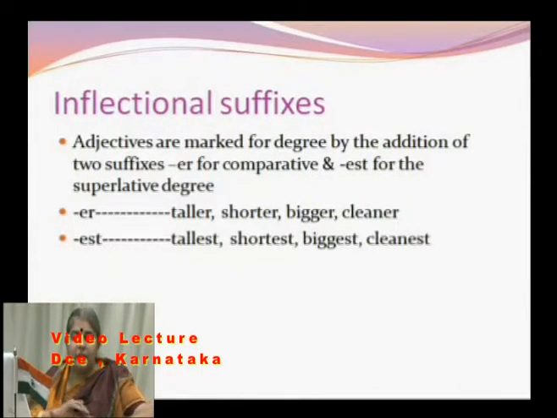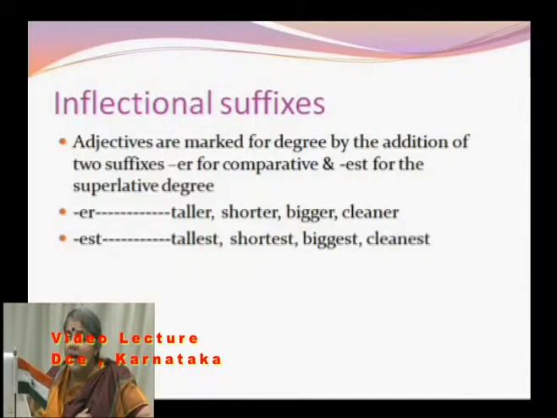Having understood the derivational suffixes, let us look into the inflectional suffixes of adjectives. Adjectives are marked for degree by the addition of two suffixes, er for comparative and est for the superlative degree.